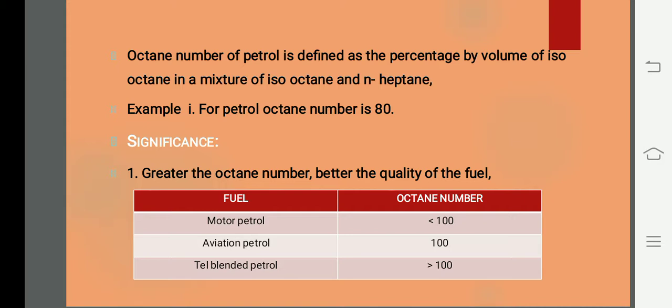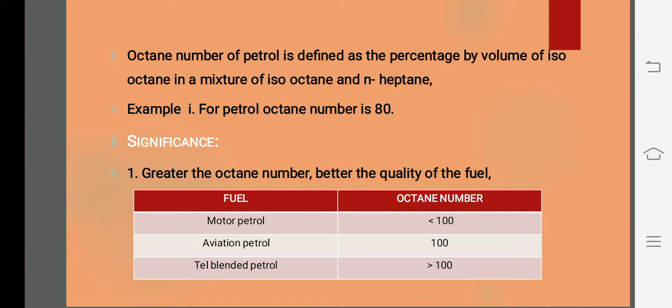But in our syllabus we have only octane number, so I am explaining only octane number. Octane number of petrol is defined as the percentage by volume of Iso Octane in a mixture of Iso Octane and N-Heptane. So this we call as octane number.